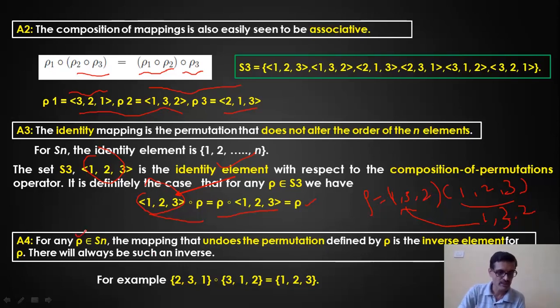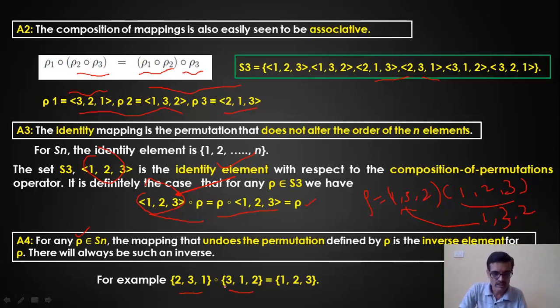Now A4, what is that? I consider again a particular example, say row, maybe whatever it is, 2, 1, 3, 2, 3, 1, whatever. It has got an inverse. And then when you perform a composition of permutation with that element, say inverse, I'll get the identity element. Now just consider here 2, 3, 1. For 2, 3, 1, I'm saying 3, 1, 2 is the inverse.